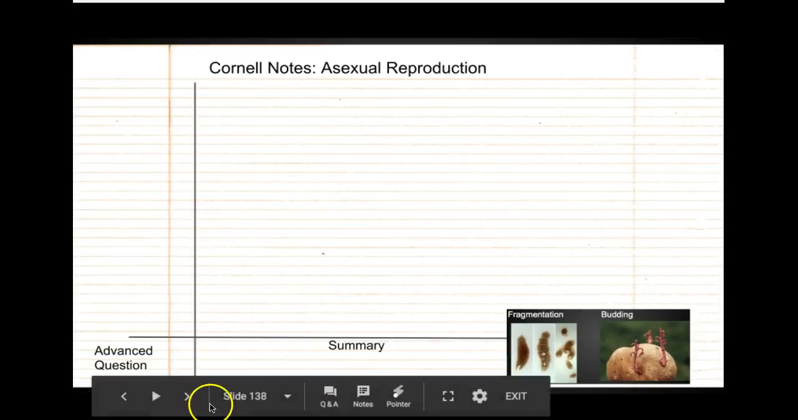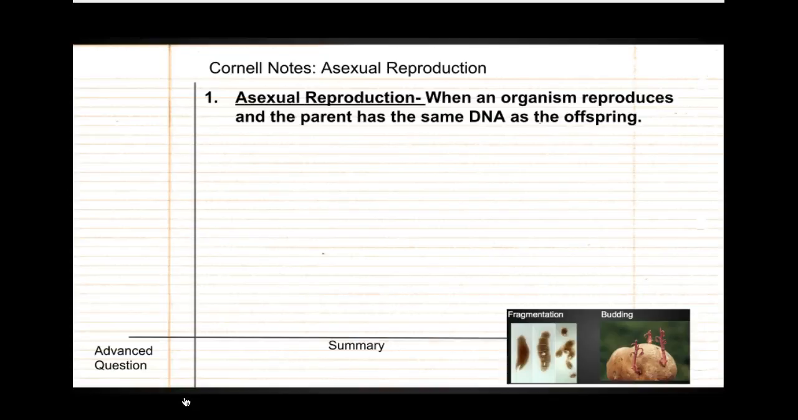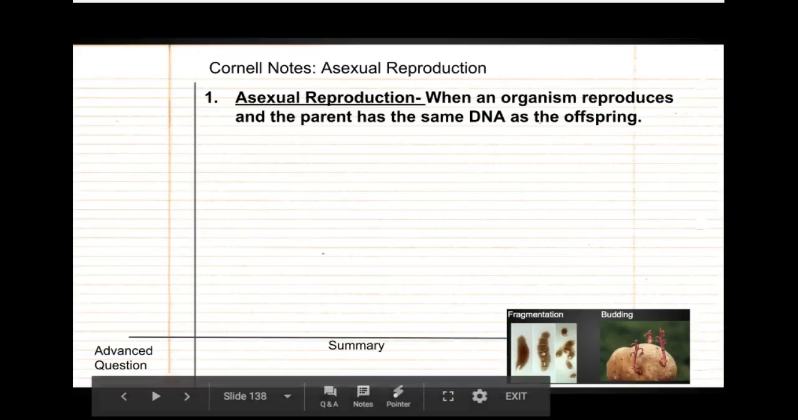Alright, for number 1, asexual reproduction. Asexual reproduction is when an organism reproduces and the parent has the same DNA as the offspring. Let's look at a picture.